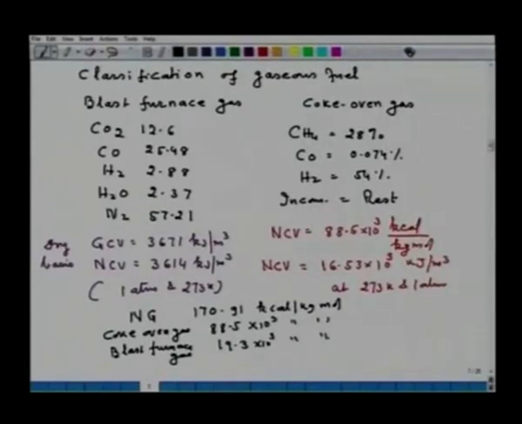So, on these 3 fuels, if you are required to classify, you say natural gas is a higher quality fuel, and relative to natural gas, coke oven gas is lower quality, and relative to coke oven gas, blast furnace gas is another low quality fuel. So, if you have several fuels, one can do the classification.